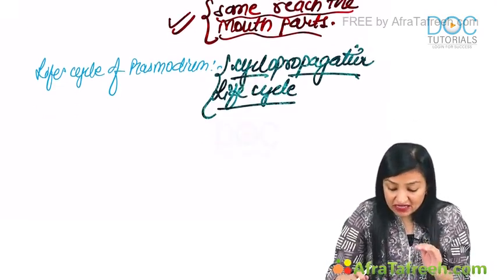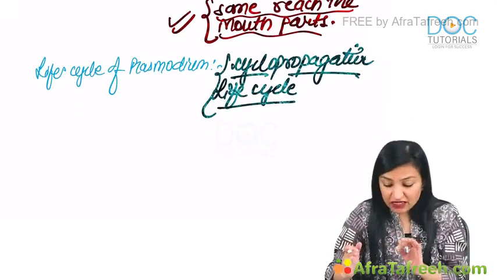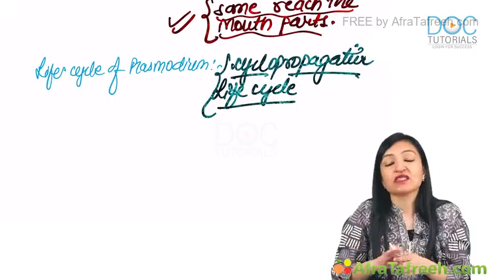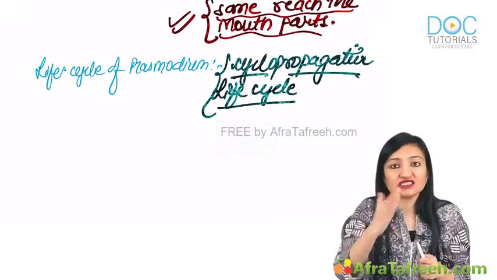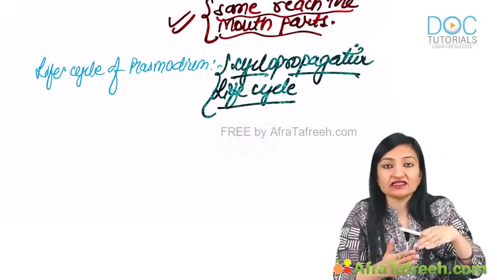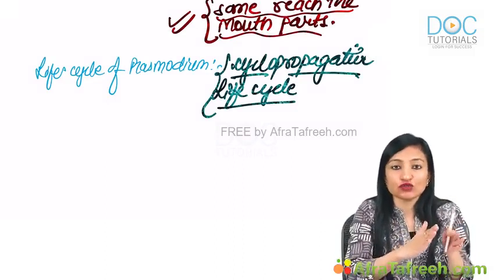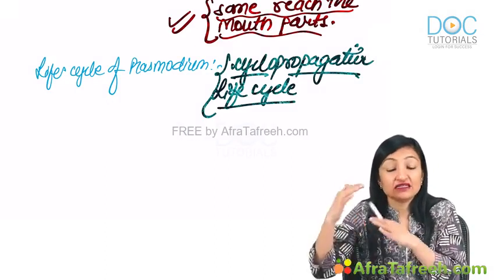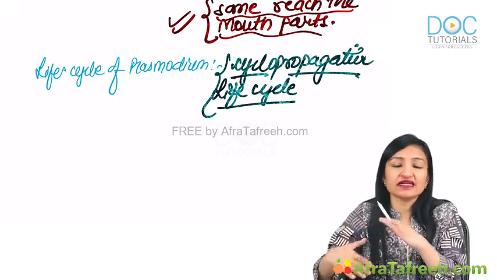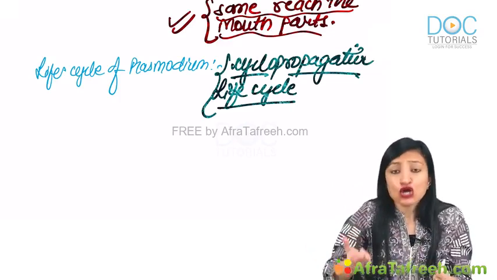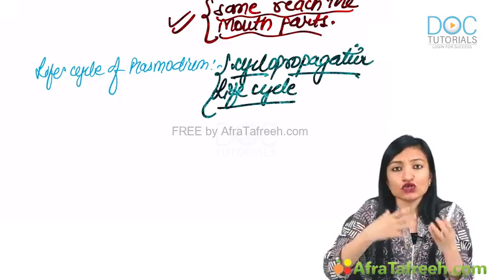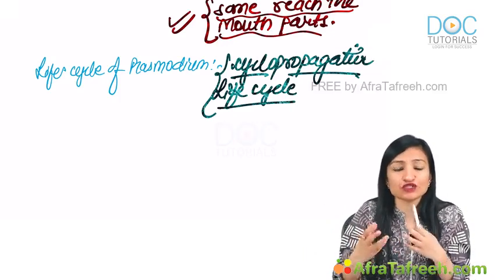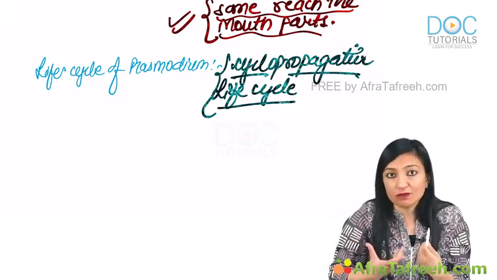Basically, guys, this descriptive term tells us what? There are morphological changes happening: sporozoite changing into early trophozoite, late trophozoite, schizont, merozoites, and in case of the RBC cycle, additionally gametocytes are getting formed. And it is not just morphological transformation, it is also an increase in the number of the parasite.